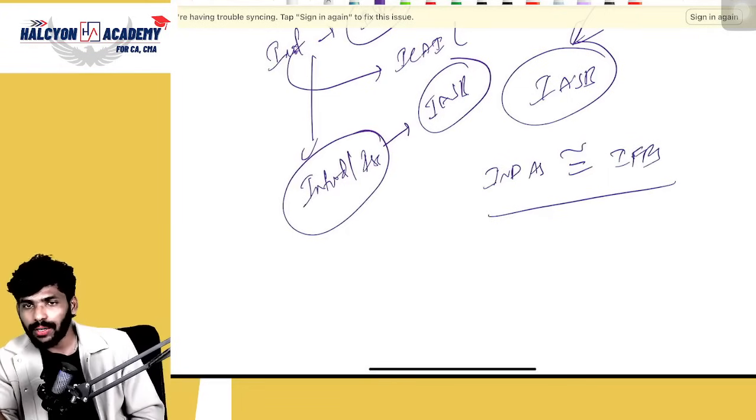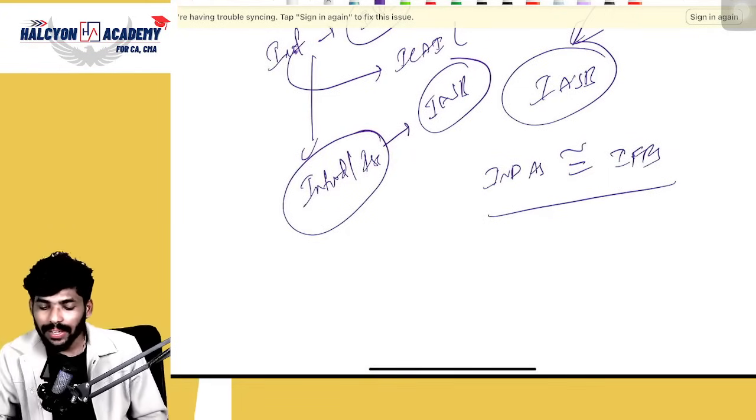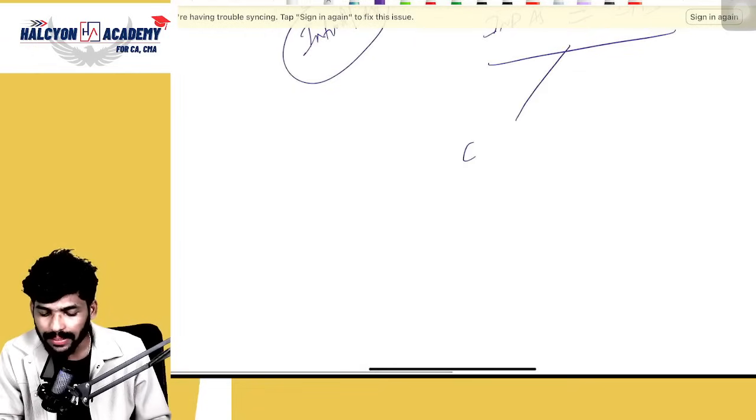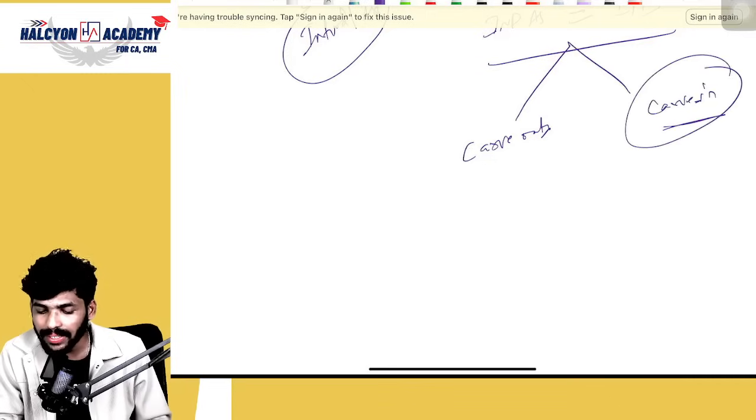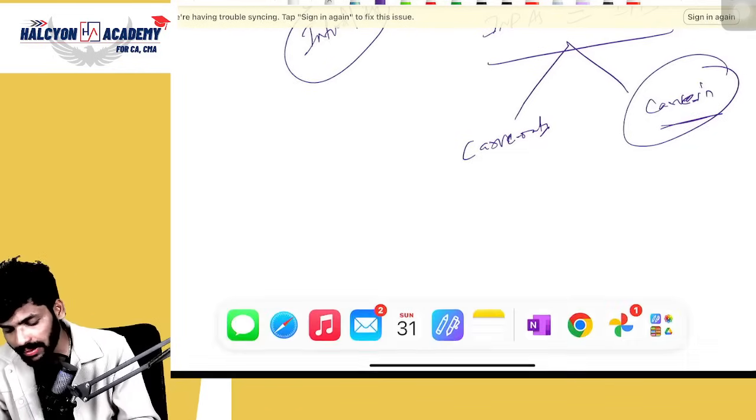Similar, but not equal. That's why we have some differences. Those differences we can call carve outs and carve ins. This is the new point.